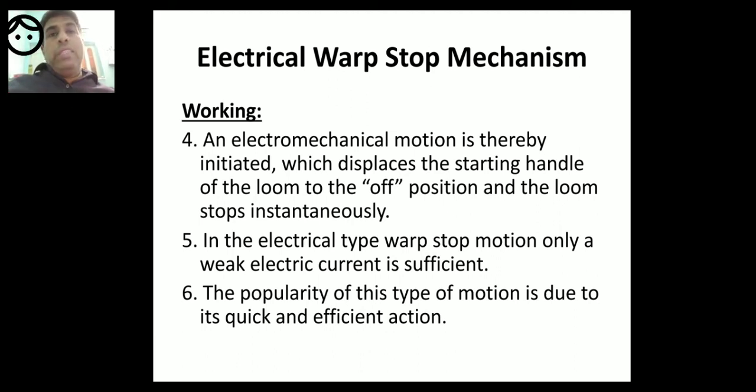You know how electricity runs. Electrons run the electricity. I think so. What is electricity? It is the passage of electrons. That's what I think. If I am wrong, please tell me. The popularity of this type of motion is due to its quick and efficient action.